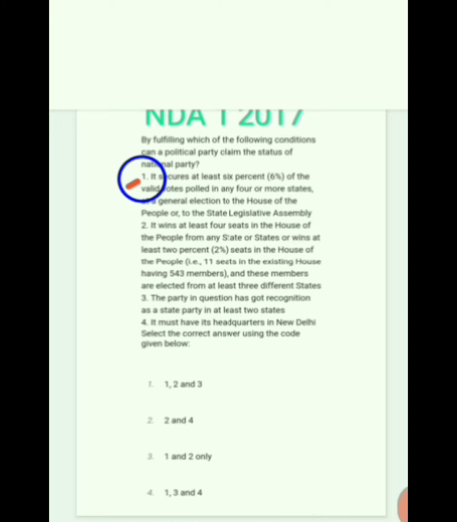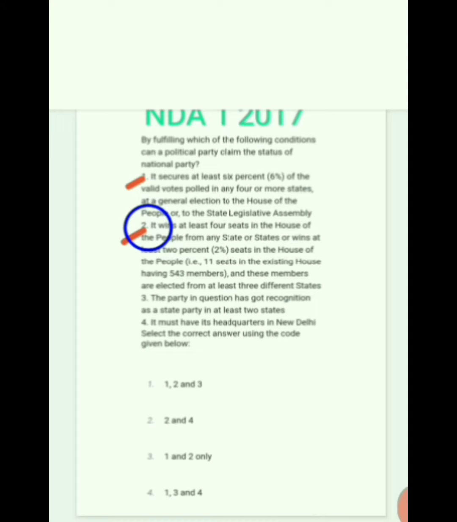It wins at least 4 seats in the House of the People from any state, or at least 2% seats of the House, that is 11 seats in the existing House having 543 members, and these members are elected from at least 3 different states. Option 2 is correct.